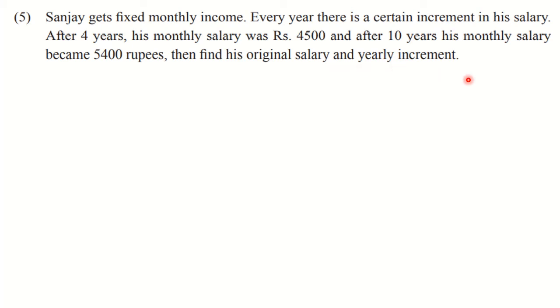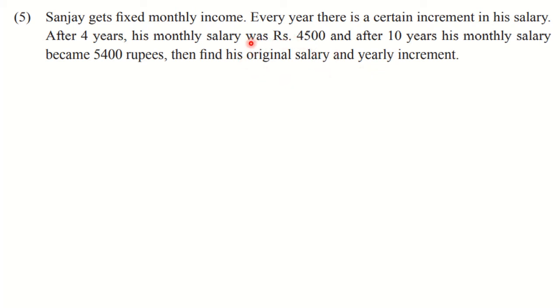Okay, so here the person Sanjay, his income is fixed and that income has two parts. First part is what? His original salary, that means the salary he got in the first year, and afterwards every year he is getting yearly increment. Okay, so these two things we need to find.